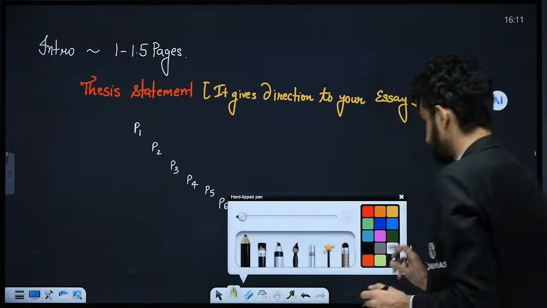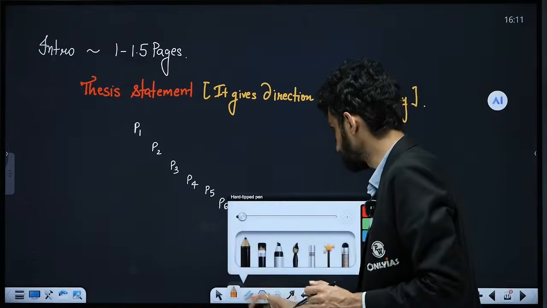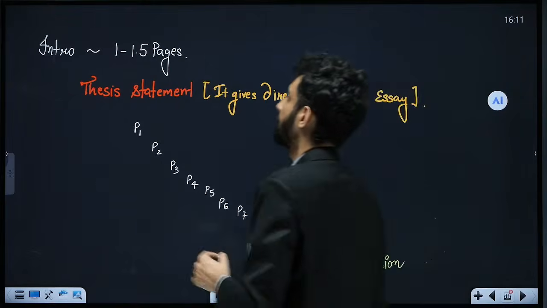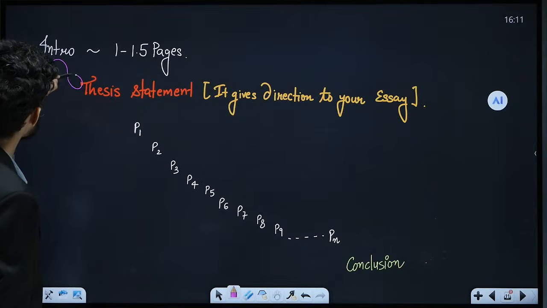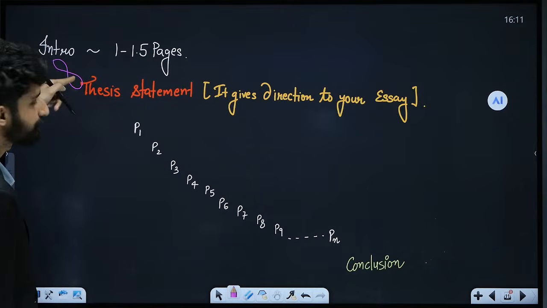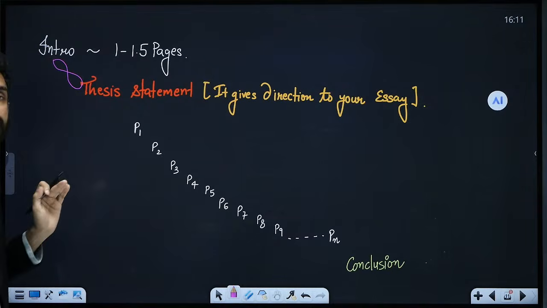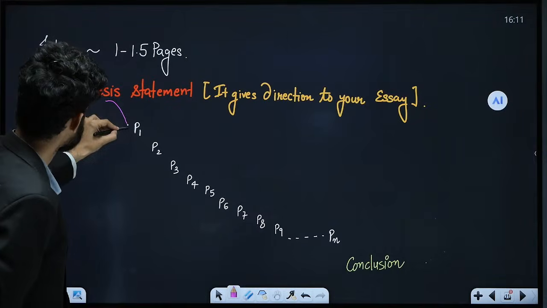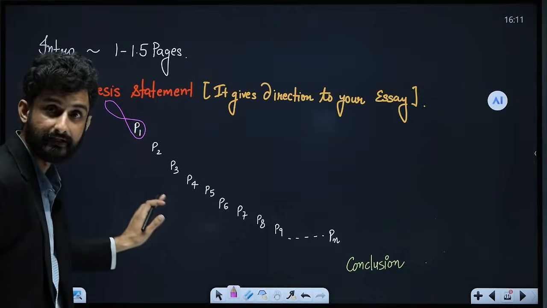Now, Kashif is asking how the conclusion should be connected with the whole essay. Always remember this thing in your mind, that our intro should merge with our thesis statement properly. There should be a beautiful flow and connection, a seamless connectivity with the intro and the thesis statement. The thesis statement should merge beautifully with paragraph 1, so that the flow can be maintained.